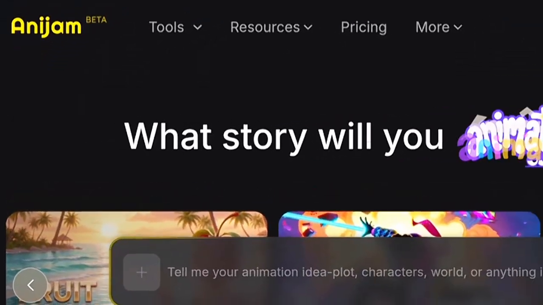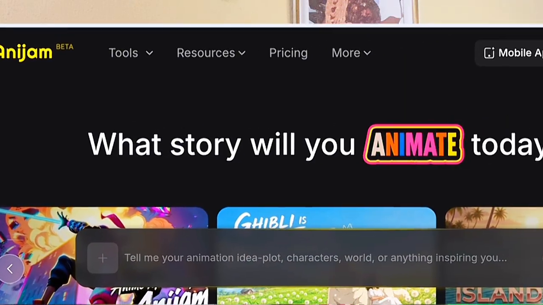Pretty crazy, right? Now, the AI tool we're going to be using to generate this is called Anijam AI. Think of Anijam as ChatGPT, but instead of generating just your text and images, it actually turns it into videos. Text, image, and video all in one place. So whether you have never animated before or you have, it doesn't really matter. It doesn't require experience because it does all of the heavy lifting for you. So I'll be walking you through the exact workflow that I used to generate that video you just watched and how to use this platform entirely. Without wasting much time, let's dive right into this tutorial.